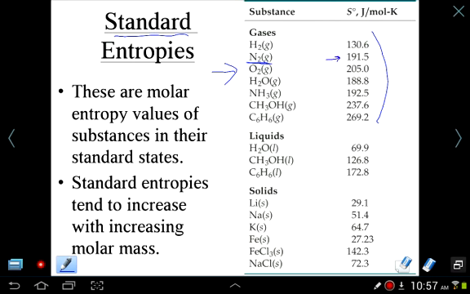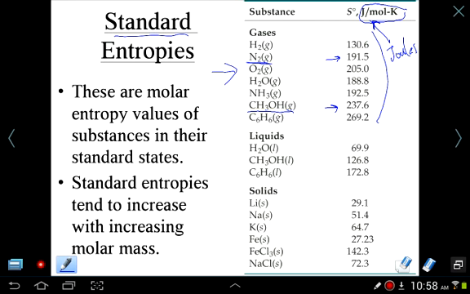But if you have CH3OH gas, you have a higher number for entropy. By the way, we should mention that the units of entropy are a bit strange. It's joules per mole Kelvin. So it is related to energy, because remember, joules is a measure of energy. So entropy is measuring, you can say, a form of energy, if you would.